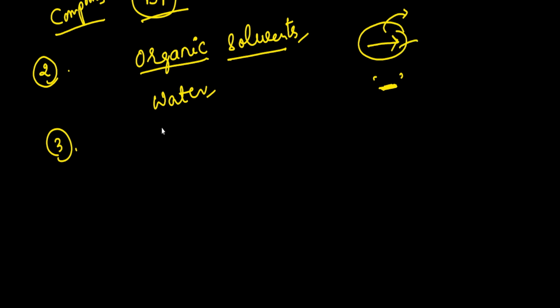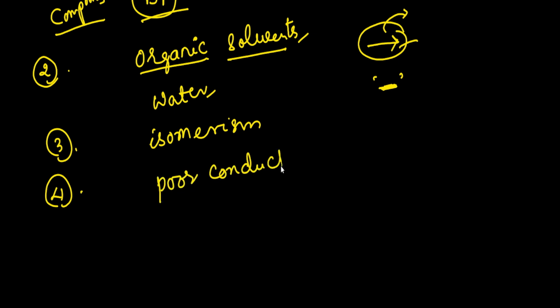So that is why generally this coordination compound always shows the isomerism property. Most of the coordination compounds will show this isomerism property. And the fourth point is that, like the covalent compounds, these are also poor conductors of electricity. So these are the important properties regarding these coordinate covalent bonds. So this is what about the coordinate bond or dative bond.